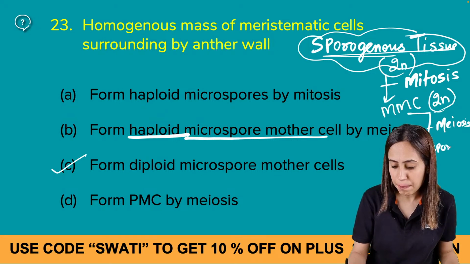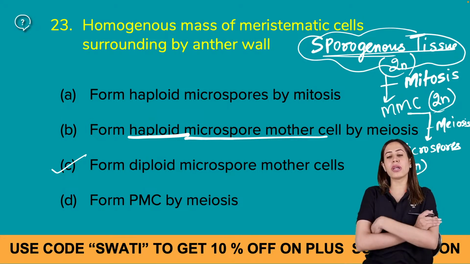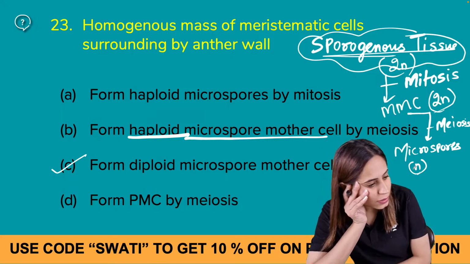Microspores. And the ploidy level of microspore is n. Absolutely right. Are you understanding?